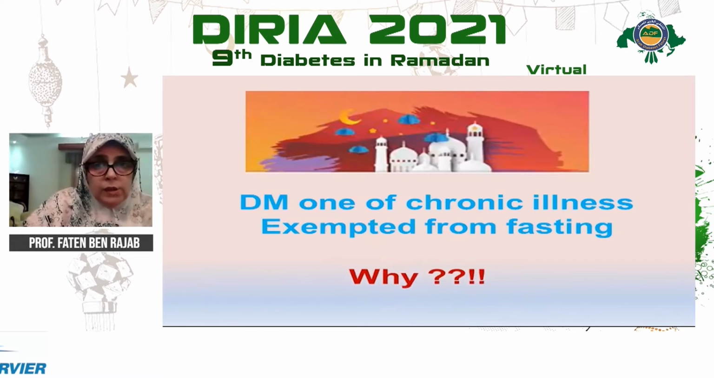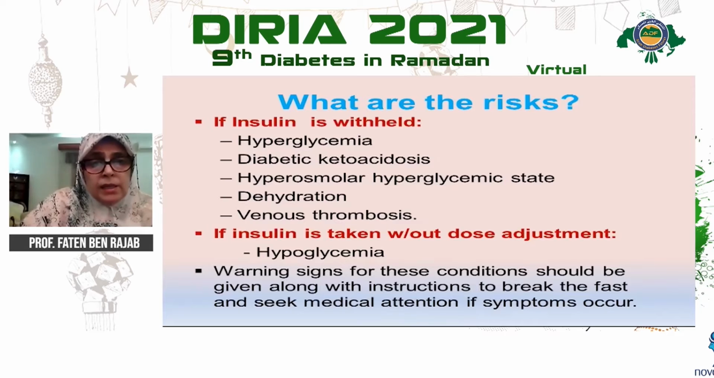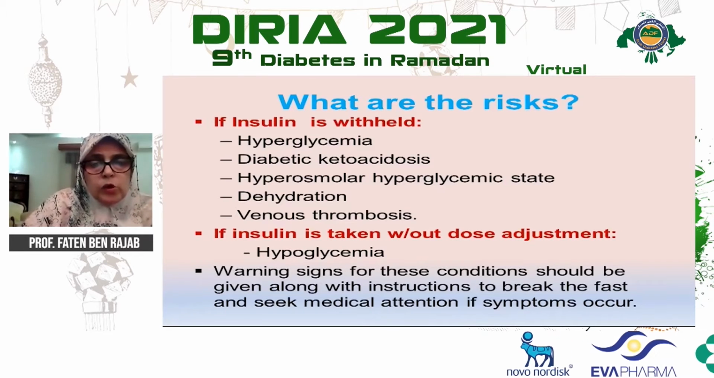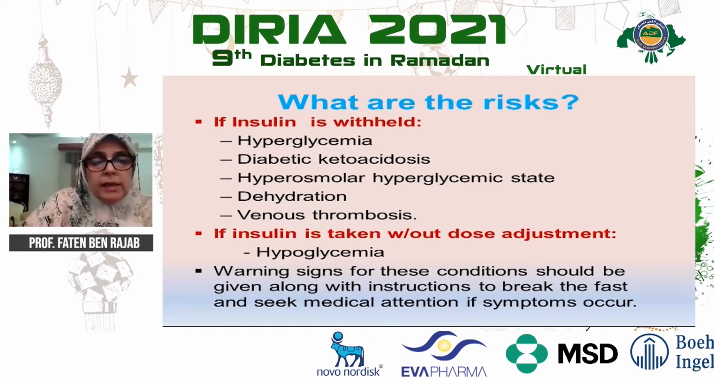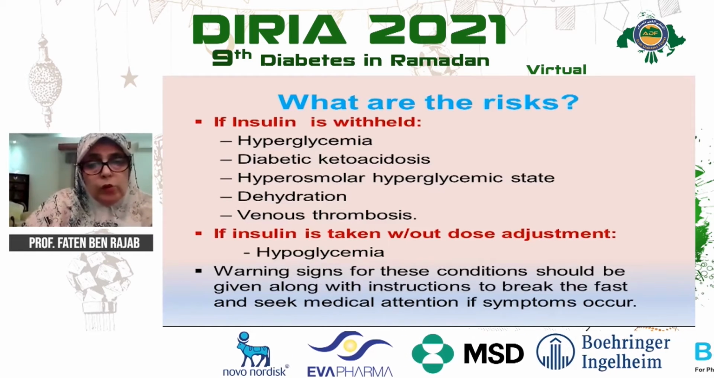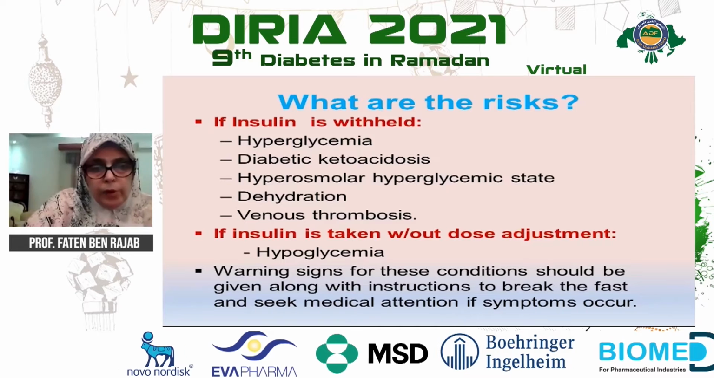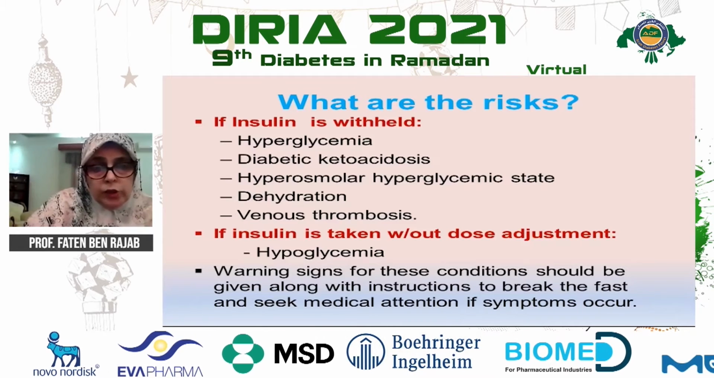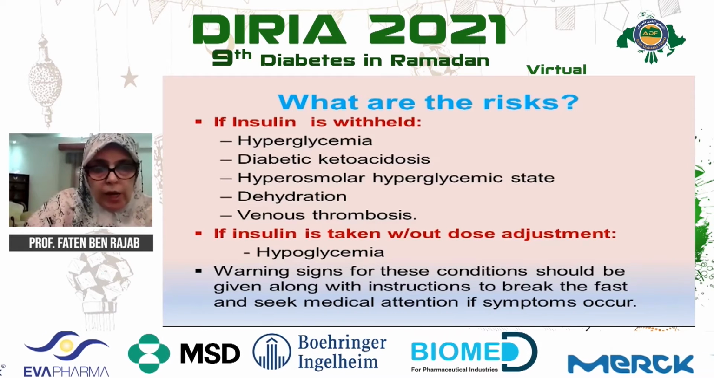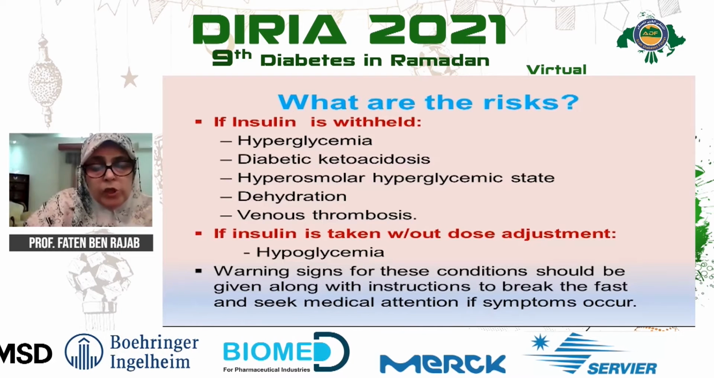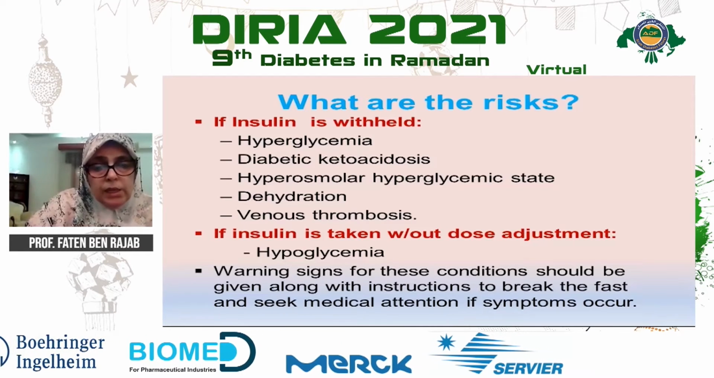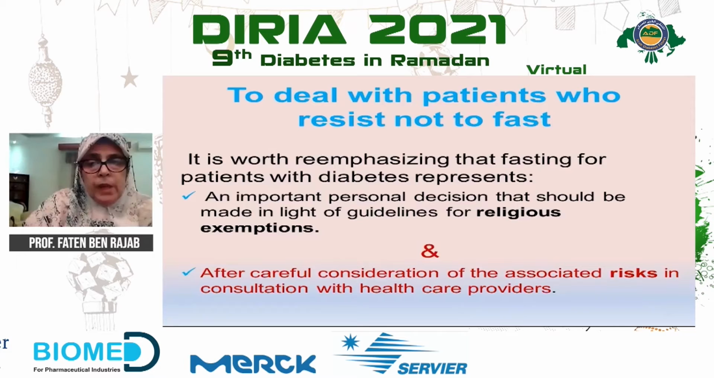Why? Because there are many risks if insulin is withheld: hyperglycemia, DKA, hyperosmolar hyperglycemic state, dehydration, and venous thrombosis. And even if we give insulin, with or without dose adjustment, hypoglycemia will be a problem. So warning signs of these conditions, either hyperglycemia or DKA, should be given along with the instruction for patients to break their fast and seek medical attention if symptoms occur.